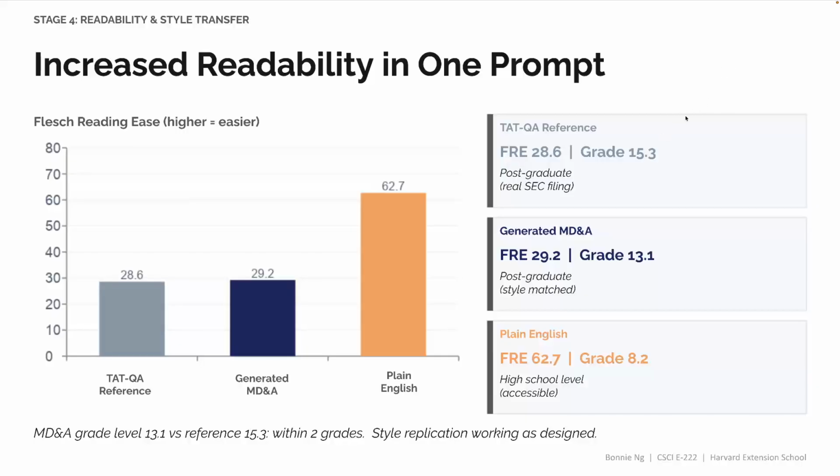And then in stage 4, we used another prompt to instruct the model to write for a general audience, taking that prose from grade 13.1 down to grade 8.2. That's a drop of 5 grade levels in a single API call. And the Flesch reading ease jumps from 29 to 63, from difficult to standard readability. That means the style transferred from a text that required a postgrad level to a high school student level, which achieves our goal of the project.